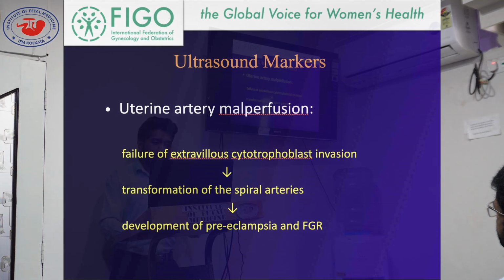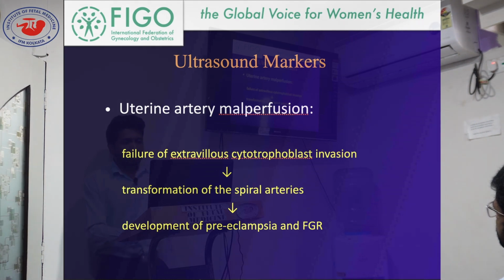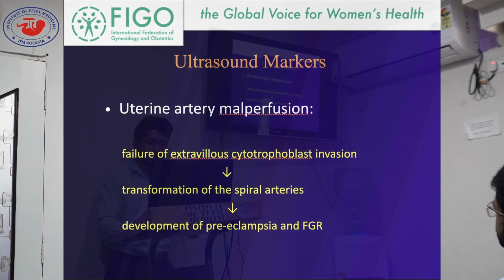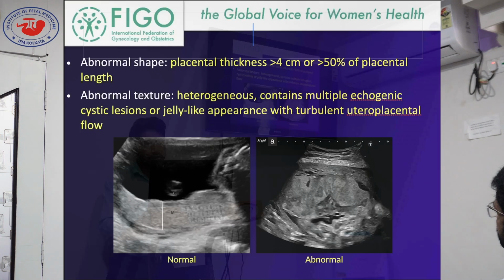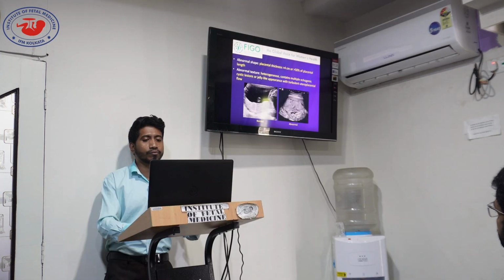That is, as you have already been told, failure of extravillous cytotrophoblastic invasion, transformation of the spiral arteries, and development of preeclampsia and FGR. And coming to the other thing, that is abnormal placental morphology. Abnormal placental morphology is defined by placental shape change or placental texture change or abnormal placental cord insertion. Coming one by one, abnormal shape means placental thickness more than 4 cm or more than 50% of the placental length. And abnormal texture means heterogeneous, containing multiple echogenic cystic lesions or a jelly-like appearance with turbulent uteroplacental flow.